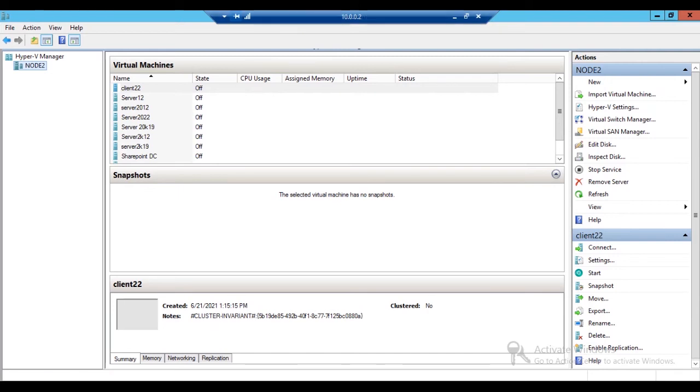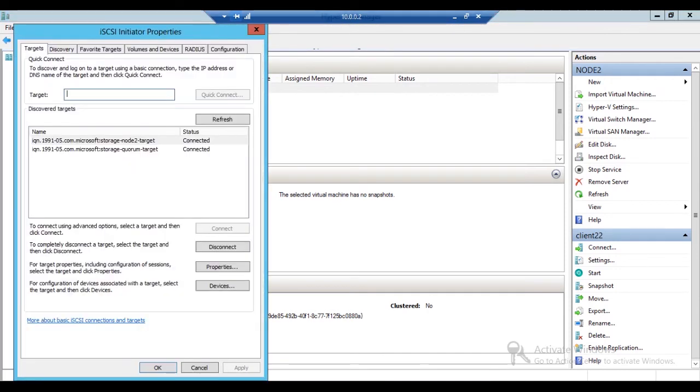So we have two systems, that is two nodes, which are the host machines, and a number of guest machines are there. All these are included in the cloud structure. We have connected here with the help of the iSCSI initiator. This is basically used for maintaining the clustering, that is the high availability cluster, the failover cluster. And in the failover cluster we have the nodes, node 2 and node 1. They are connected with the shareable quorum, that is, the quorum disk has been configured over here.